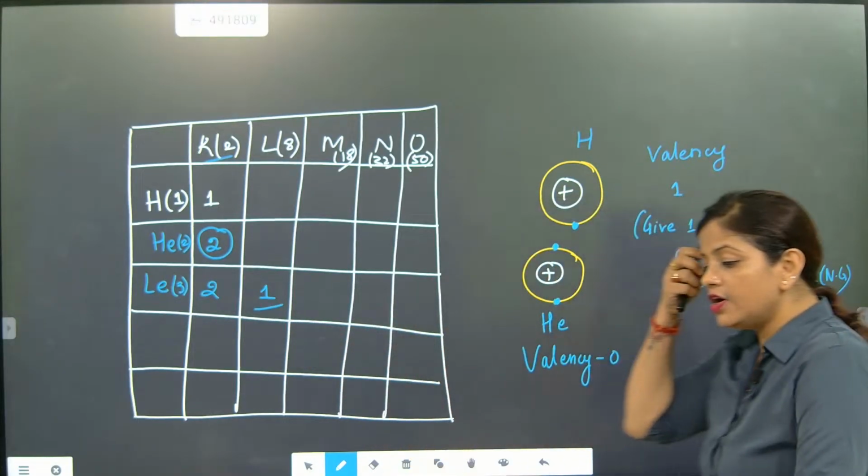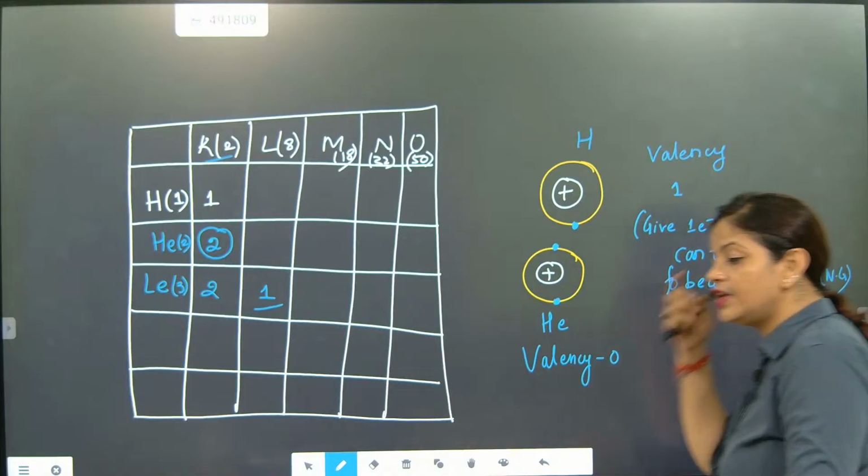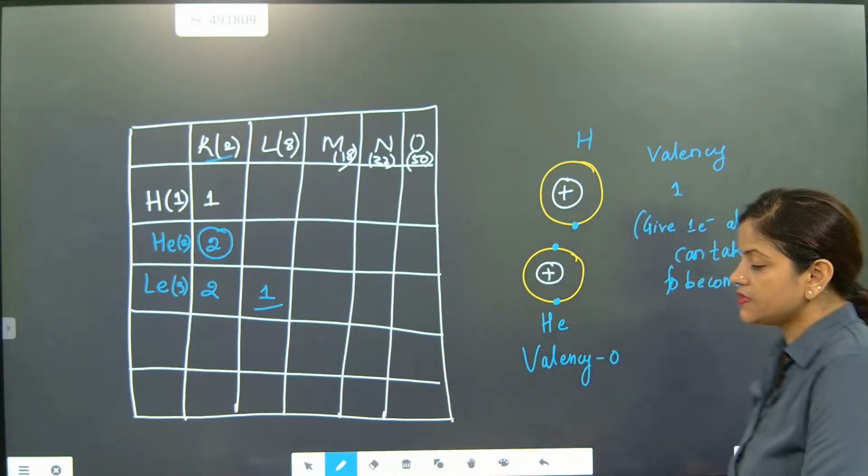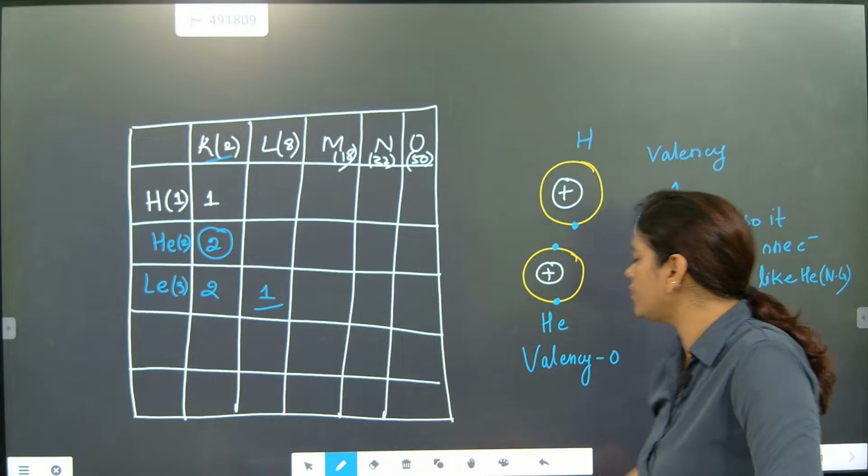It will only donate. It will not accept. It will only donate. Absolute. Yes, Tanisha, absolutely correct. Beta, we are going to go with this one.